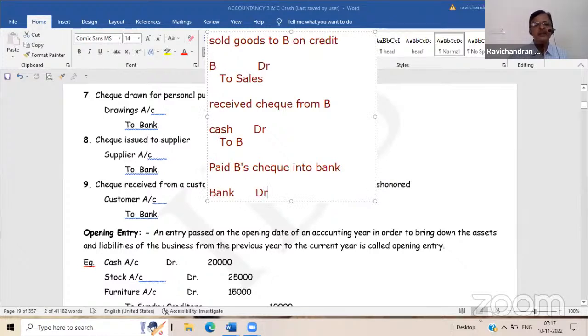Bank account debtor, bank to account cash. Bank is debtor. B's to account cash is creditor. To cash.